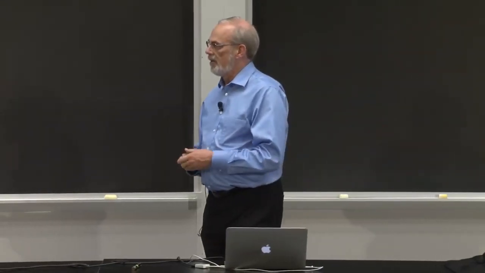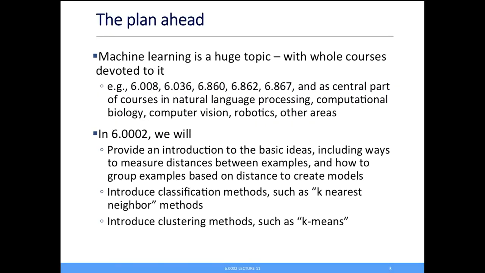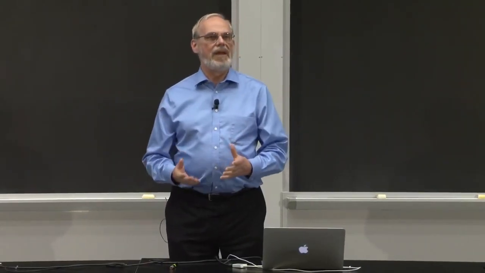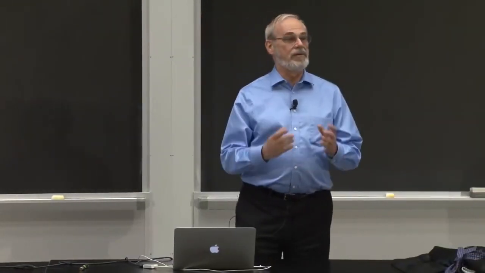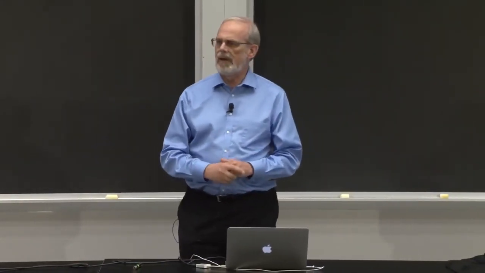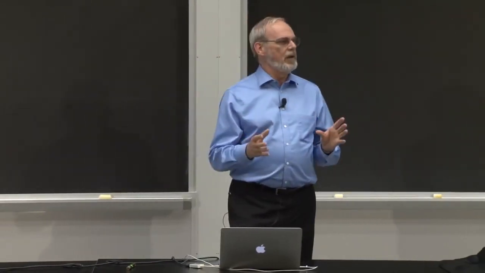Example, we're going to see there something called k-nearest neighbor. And the second class called clustering methods. Classification works well when I have what we would call labeled data. I know labels on my examples, and I'm going to use that to try and define classes that I can learn. And clustering works well when I don't have labeled data, and we'll see what that means in a couple of minutes.